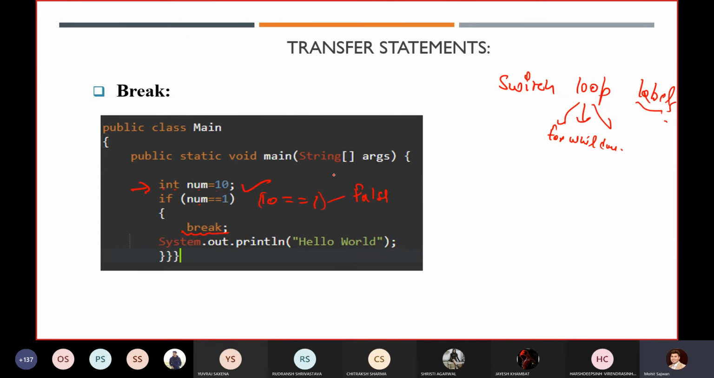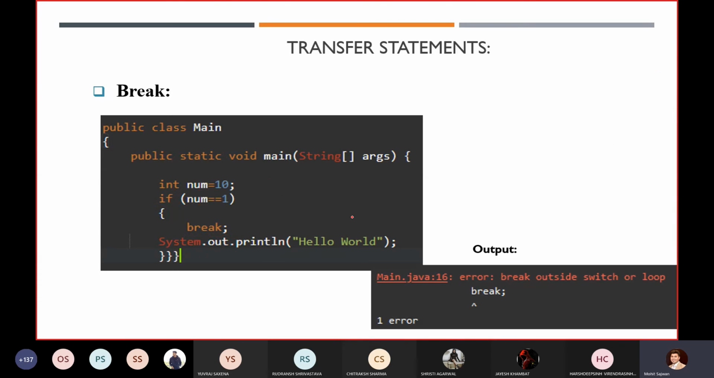No need to worry. But here I am using this break statement with your if statement. So you are not using this break statement inside a switch statement, loop statement, or labels. That is why, if you execute this code, you will get a compile time error, and the error will be "break outside switch or loop." So you cannot use the break keyword outside your switch statement or loop. If you do, you will get an error.